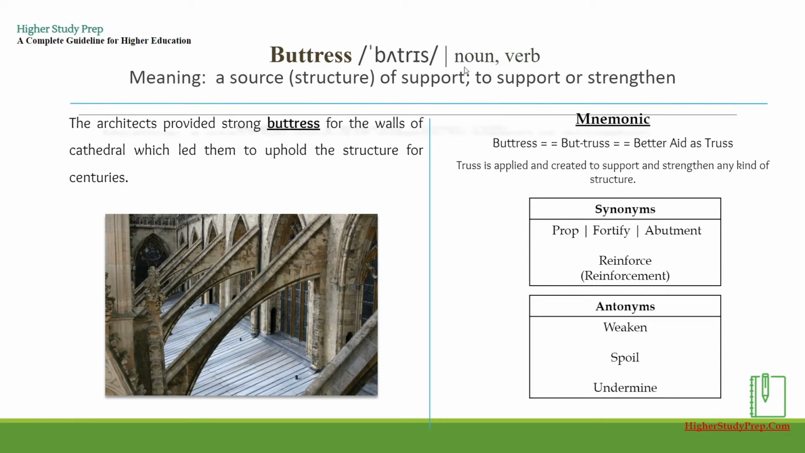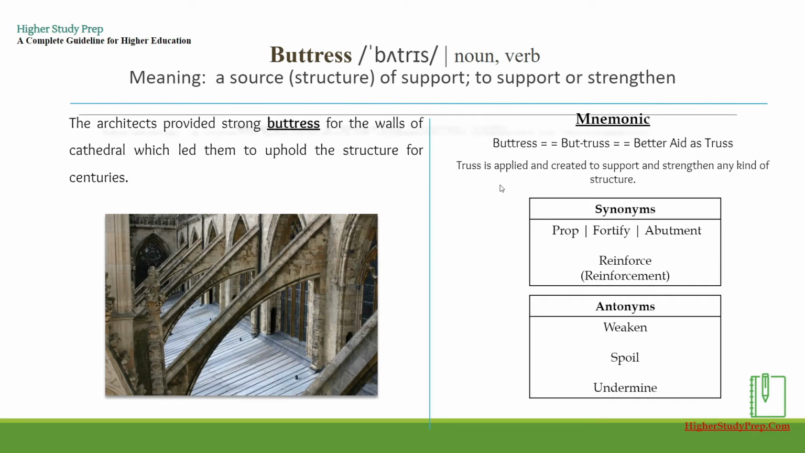Buttress. It can be used as noun or verb, which means a source or structure of support, or when we use it as a verb, we can say that to support or strengthen. An example could be, the architects provided strong buttress for the walls of the cathedral, which led them to uphold the structure for centuries. The mnemonic for this word can be broken down as buttress, or better aid as truss.